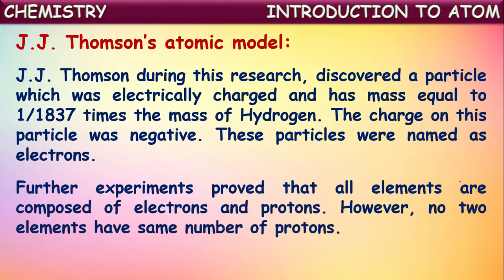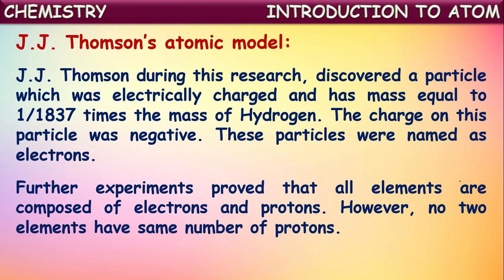Further experiments proved that all elements are composed of electrons and protons. So after the discovery of these fundamental particles, electrons and protons, further experiments proved that all atoms consist of electrons and protons. However, no two elements have the same number of protons. Each and every element has a fixed number of protons which is entirely different from the remaining.